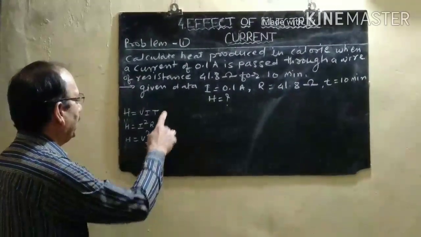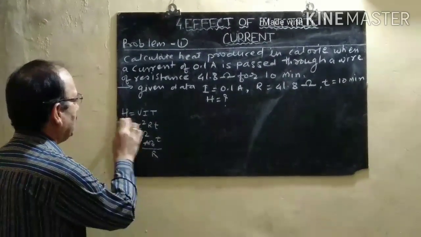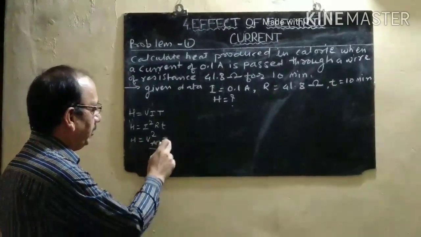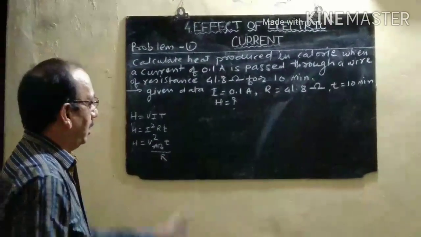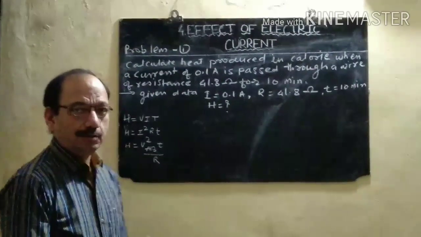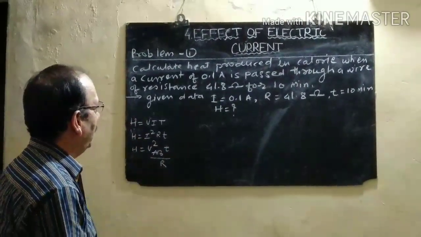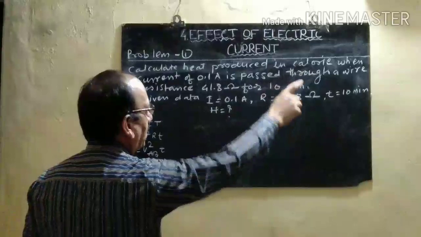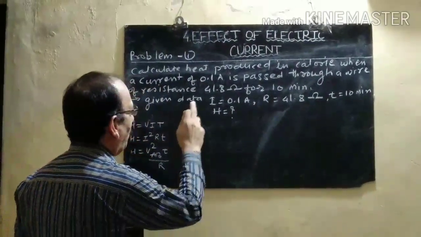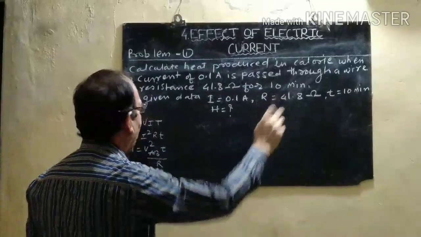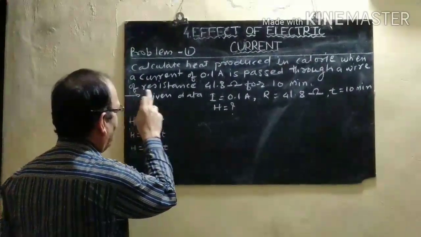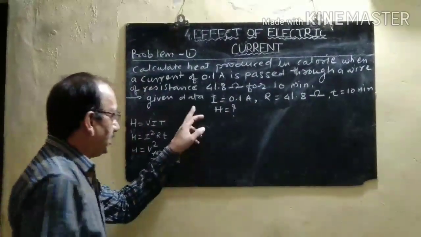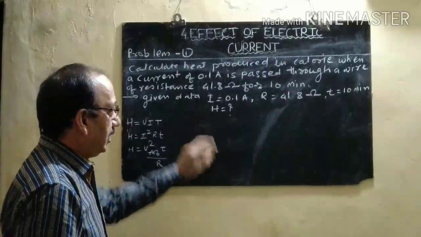From Joule's law, we can get these three formulas. That is H equal to VIT, H is equal to I square RT, H is equal to V square AB T divided by R. There is always a question in a board examination on this formula. We will try to solve one problem here. Calculate the heat produced in calories when a current of 0.1 ampere is passed through a wire of resistance 41.8 ohm for 10 minutes. In this problem, you should calculate the heat generated.